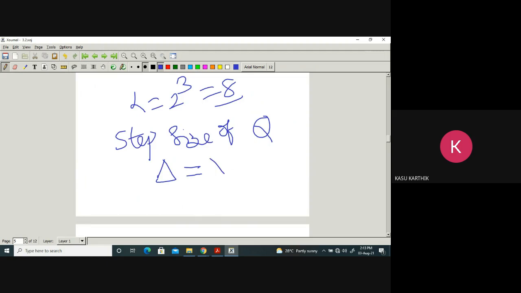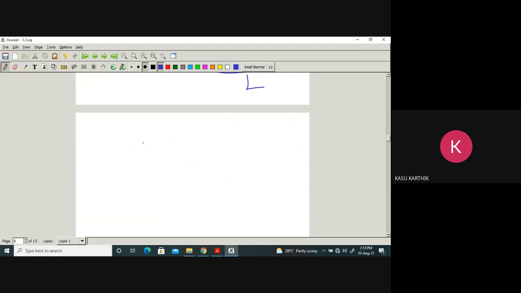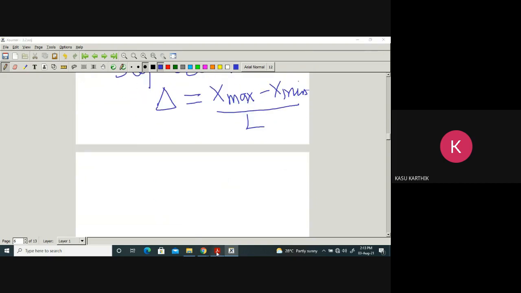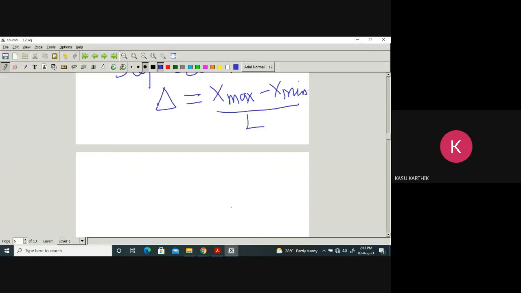It is x maximum minus x minimum by the number of levels. Since L equals 2 power n, in place of L you can also write 2 power n. This is the basic formula.